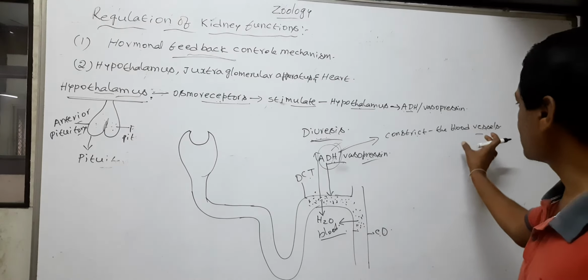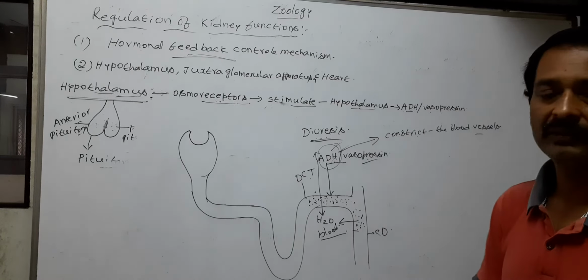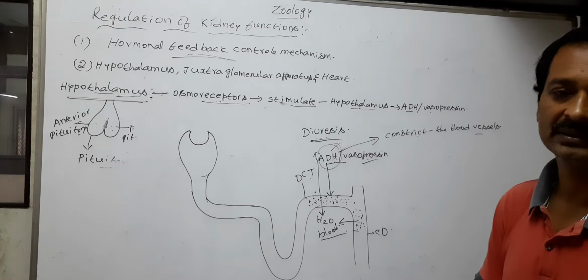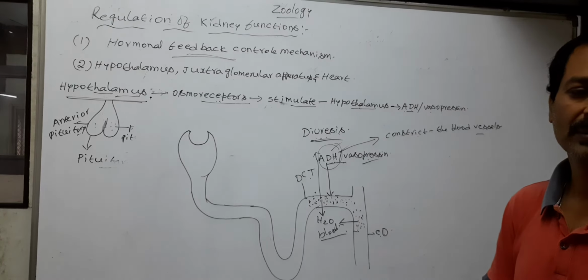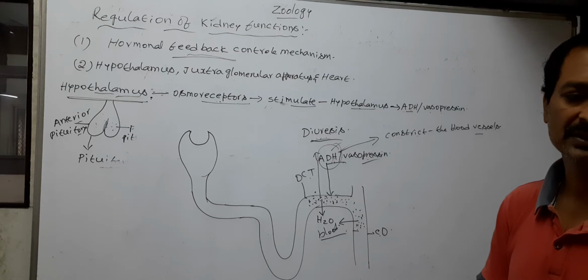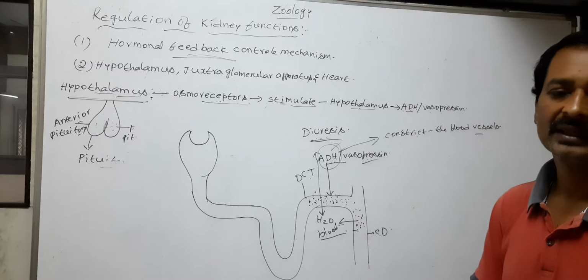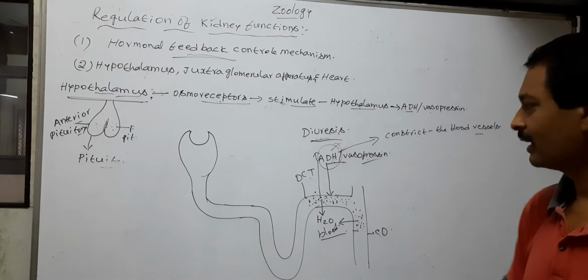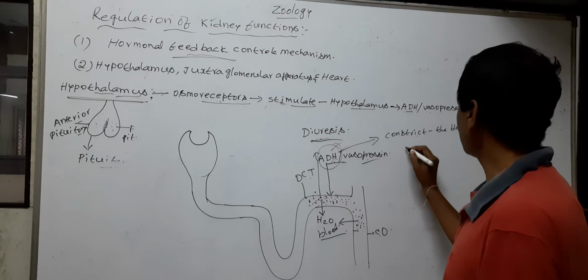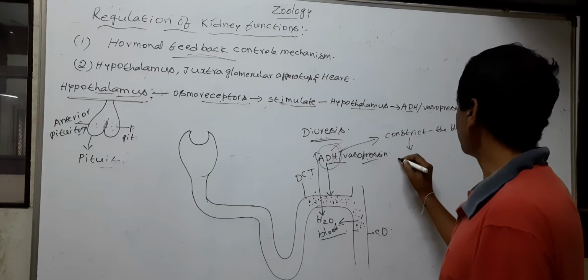In this process, the lumen of the blood vessel is decreased. The constriction of blood vessels causes an increase in blood pressure.